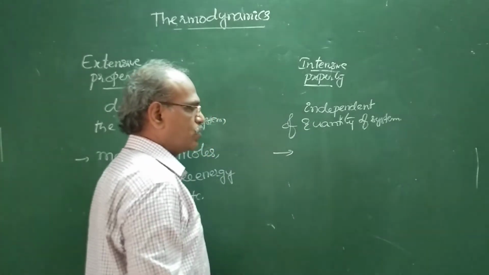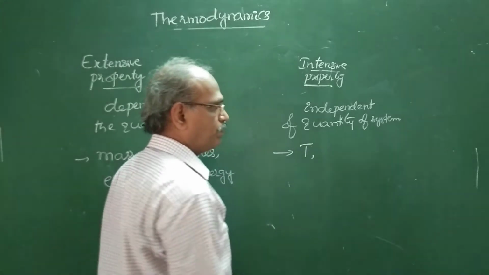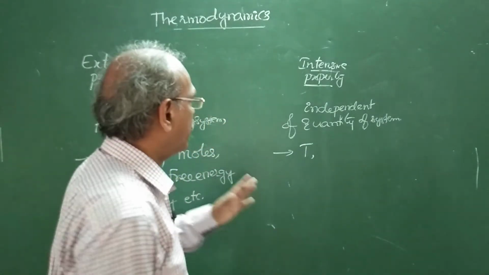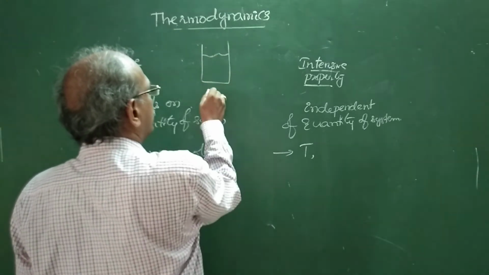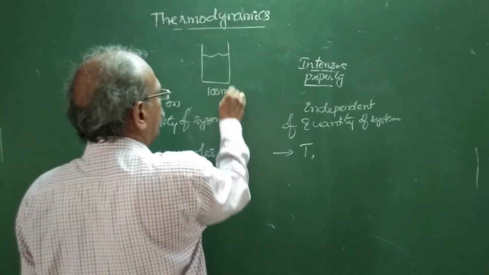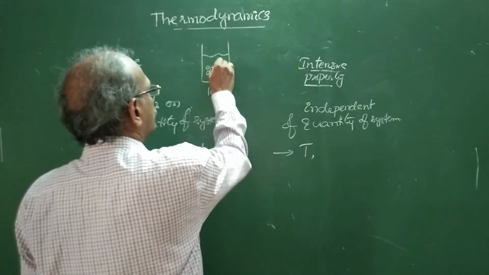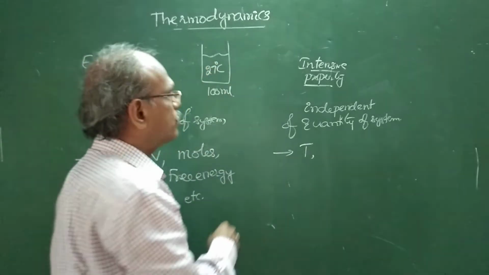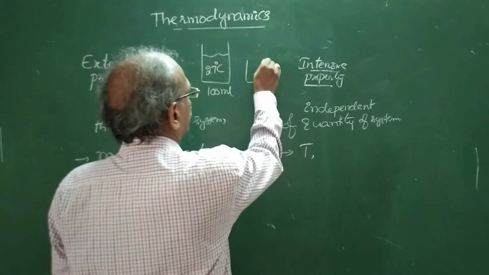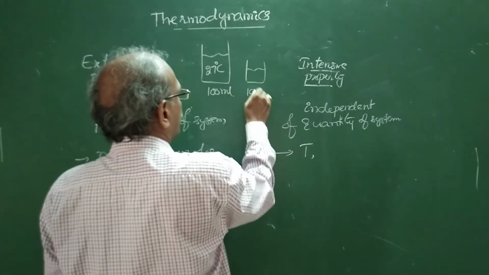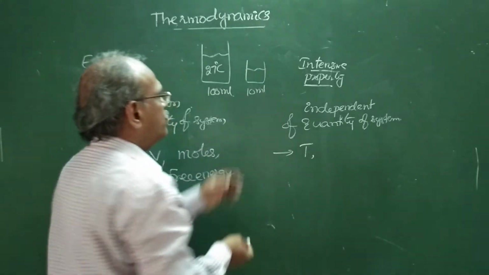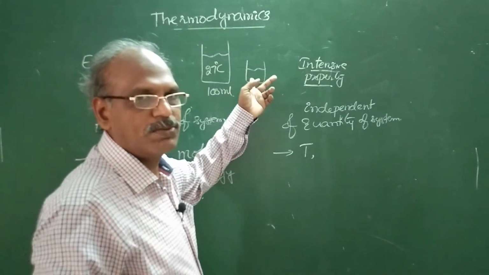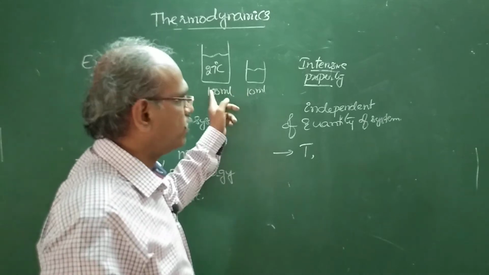See the examples. Temperature, for example. In a beaker containing 100 ml of water, say its temperature is 27 degrees centigrade. From this, take out 10 ml of water and transfer it to another beaker. Again its temperature is 27 degrees centigrade, irrespective of the quantity.